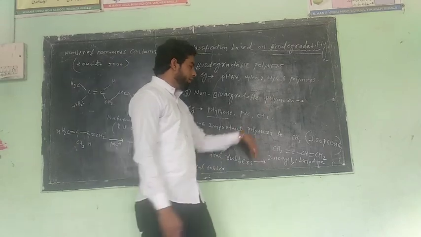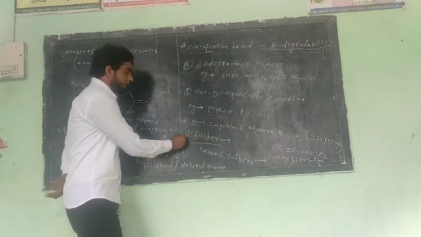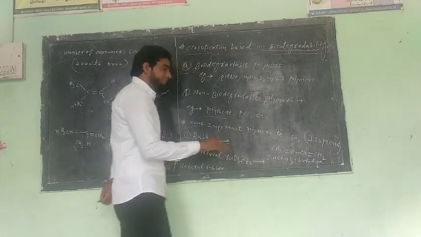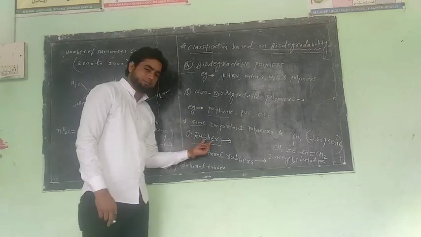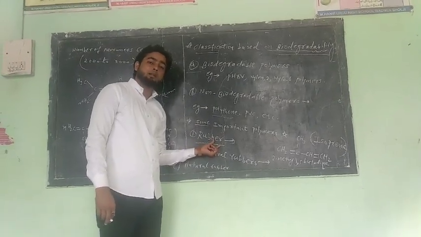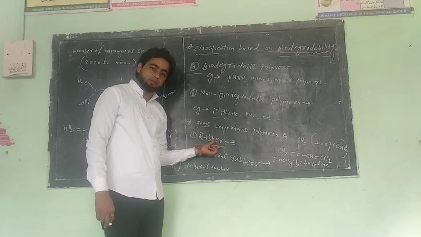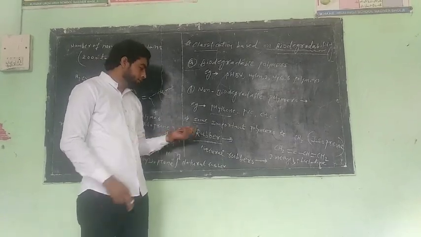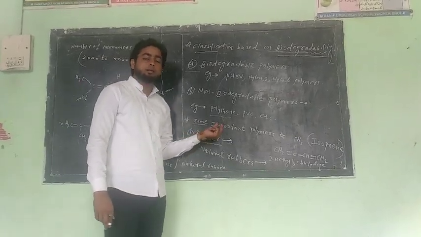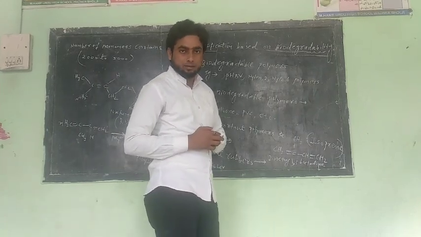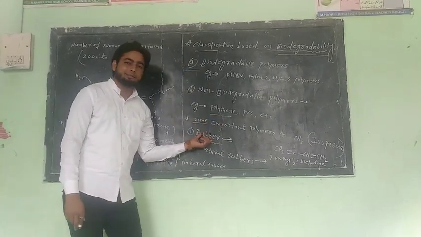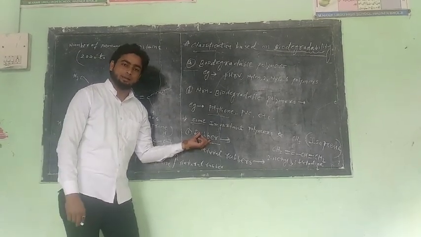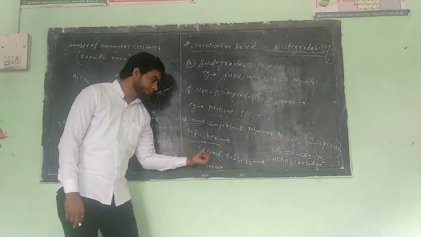Clear? Okay. Now we take the second topic here: some important polymers. First we take rubber. Rubber is a natural polymer. So what is natural rubber? We discuss here. Rubber comes from the tree in latex form. It has less tensile strength, less toughness and elasticity. Clear?